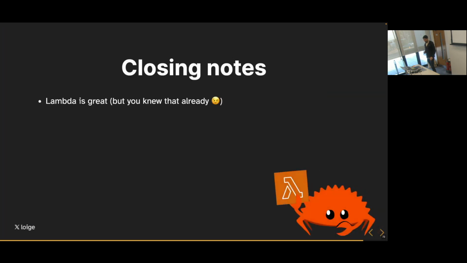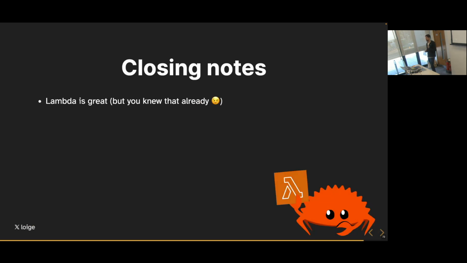Now, closing notes, I think this is a great use case. You can use Rust today. I think the developer experience is actually really, really good, maybe even superior to other runtimes. My suggestion would be don't just go wild and think, okay, I'm going to rewrite everything in Rust. That probably doesn't make sense, and it's not going to go very far with your PMs or managers.